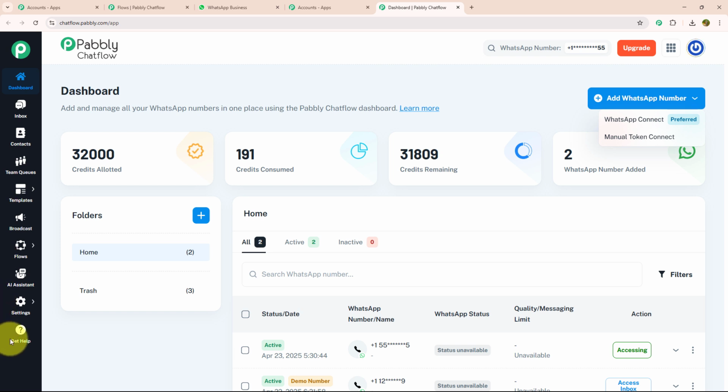Let's see each feature individually. Below dashboard, there is the inbox option where you can manage all your conversations with your customers and you do not need WhatsApp separately. After inbox, there is the contact section where you can create all new contacts and separate them according to your requirement. Below that, there is the team queue section where you can assign different tasks to different team members and review their performance. After that, we have template where you can create customized templates.